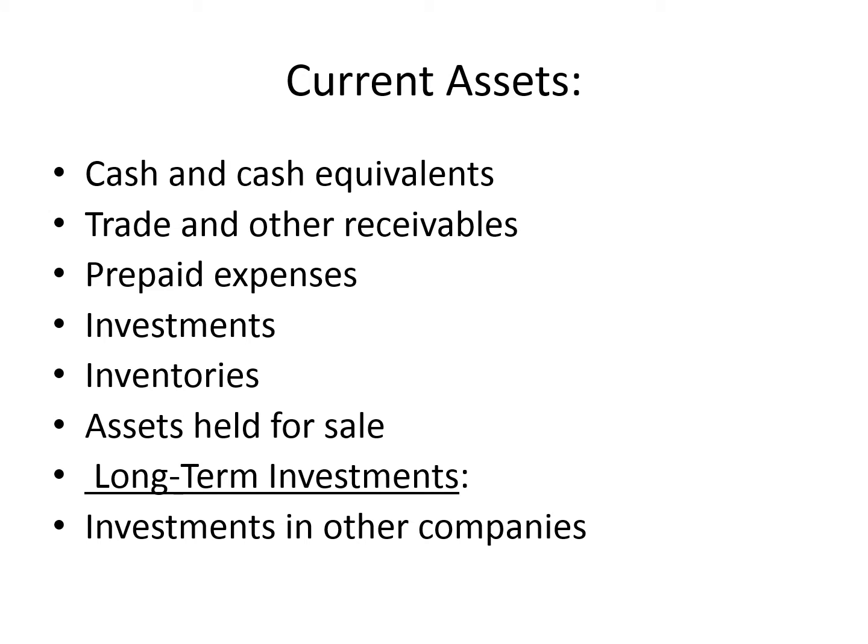When we look into current assets, in current assets we have cash and cash equivalents. Mostly cash equivalents are marketable securities which are readily sellable and very liquid. Then we have trade and other receivables. These are accounts receivable and notes receivable which have to be collected from your customers. And then we have prepaid expenses. These are expenses for which we haven't availed the service, but we have paid the expense, like prepaid rent, prepaid insurance, and so on.